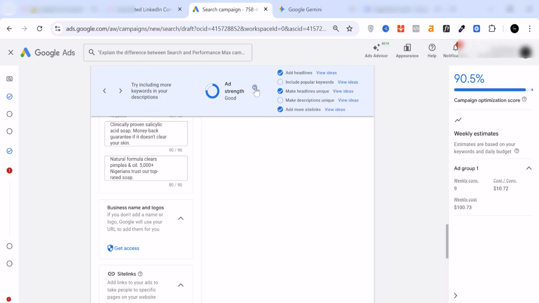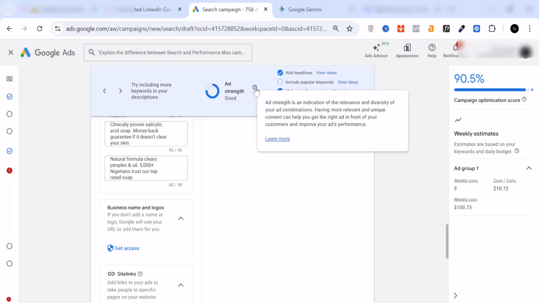So if you come to the ad relevance score, if you are going to run Google Ads or search ads, then this score is actually very important because you need to provide Google with the relevant information so that they can find the relevant audience for you. So this is how you can use Gemini or ChatGPT to supercharge your Google Ads.